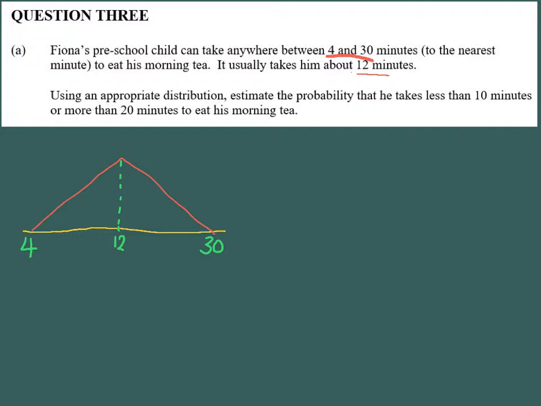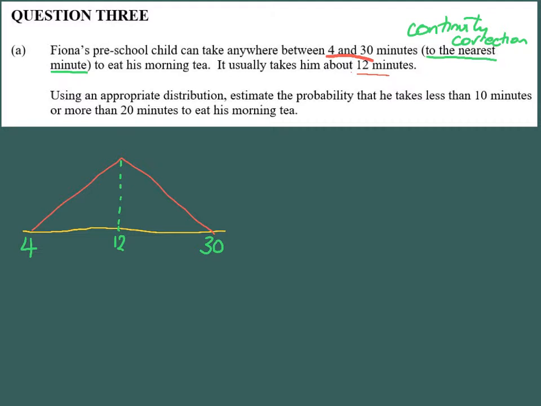Now something else we've got here is to the nearest minute. When you see that particular item, then you know you've got some sort of continuity correction. If you did this question without doing that continuity correction, that would take you to merit, but with the continuity correction, that will take you to excellence.